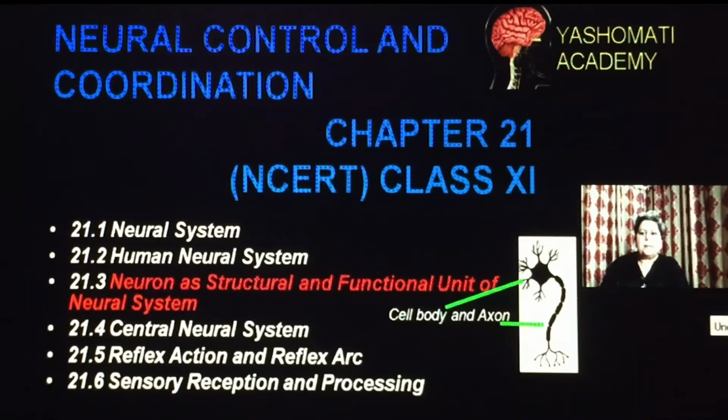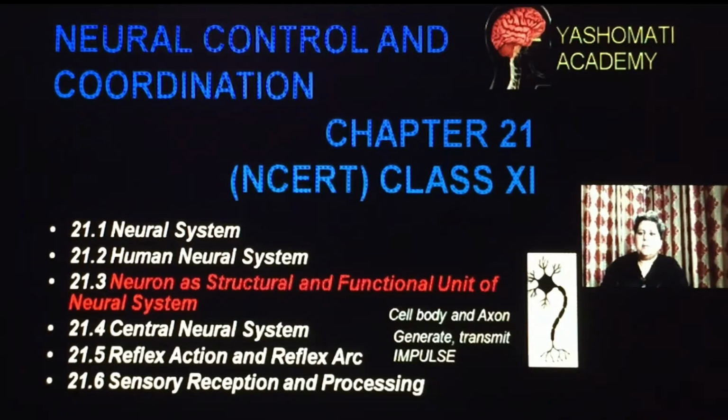Now, as far as different types of neurons are concerned, depending upon where they are present, their structure may slightly differ. But the function of a neuron is always similar, that is, it helps in generating and transmitting the impulse. So let us try to understand first what an impulse is.